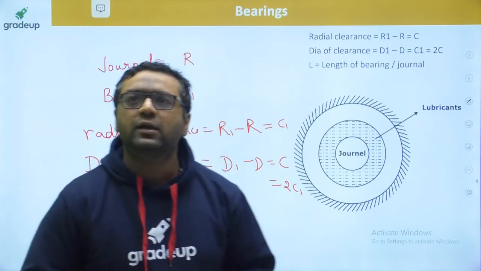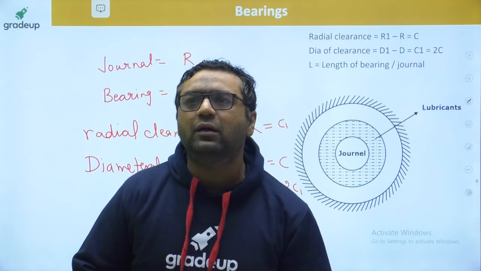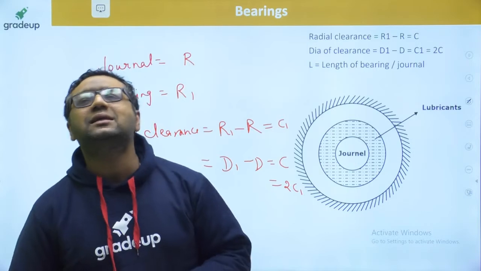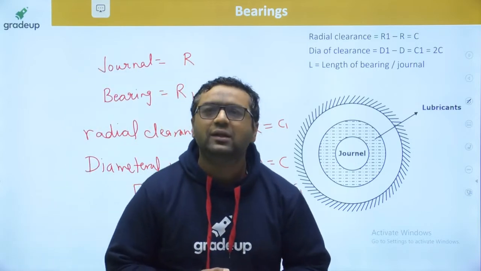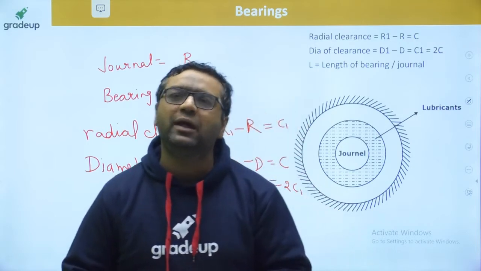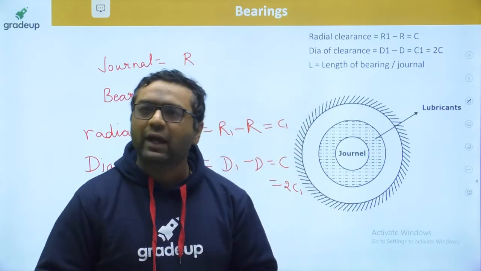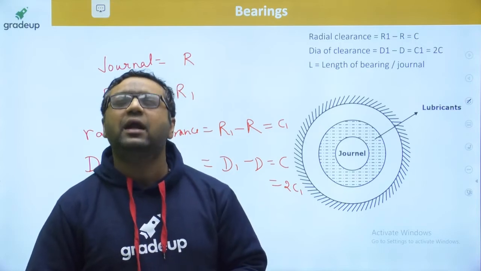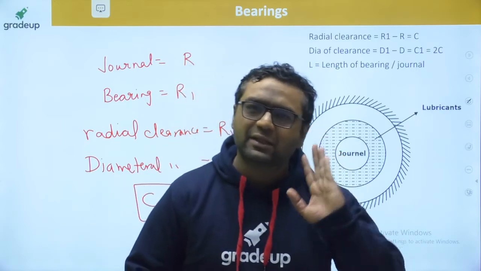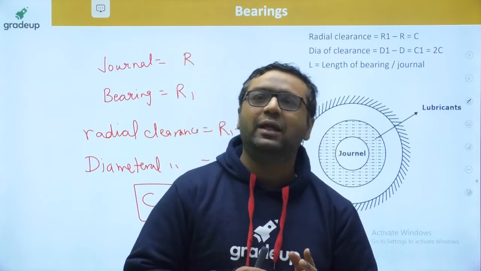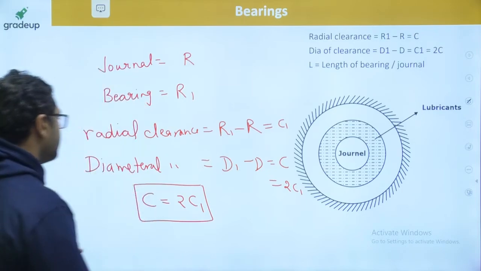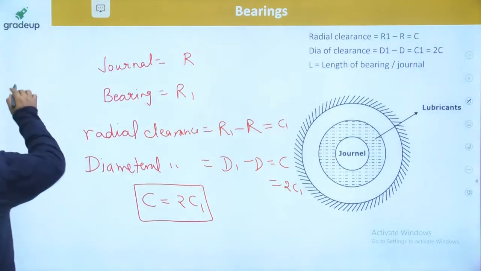Let us move further. Sir, is the third equal to S? There is no axial, dear. This is not an axial load bearing; this is a radial load bearing. I already told you, we have completed the axial load bearing. This type of bearing has radial load, while the previous bearing had axial load. So now the axial load bearing is completed, and we are going to discuss the radial load bearing. Don't worry about that. This is the new type of bearing we are going to discuss.